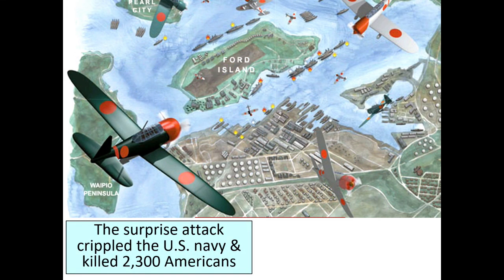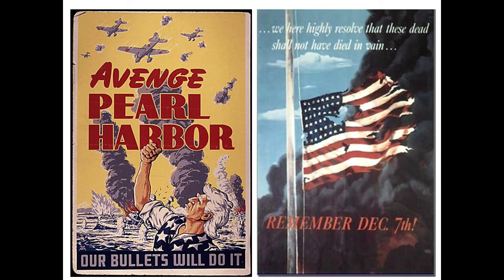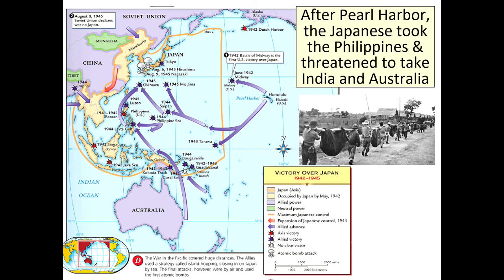The surprise attack crippled the U.S. Navy and killed 2,300 Americans. After the attack, the USA declared war on the Axis powers and entered World War II. And you can see some very emotional propaganda posters here encouraging Americans not to forget that Japanese attack on Pearl Harbor. After Pearl Harbor, the Japanese took the Philippines and threatened to take India and Australia.